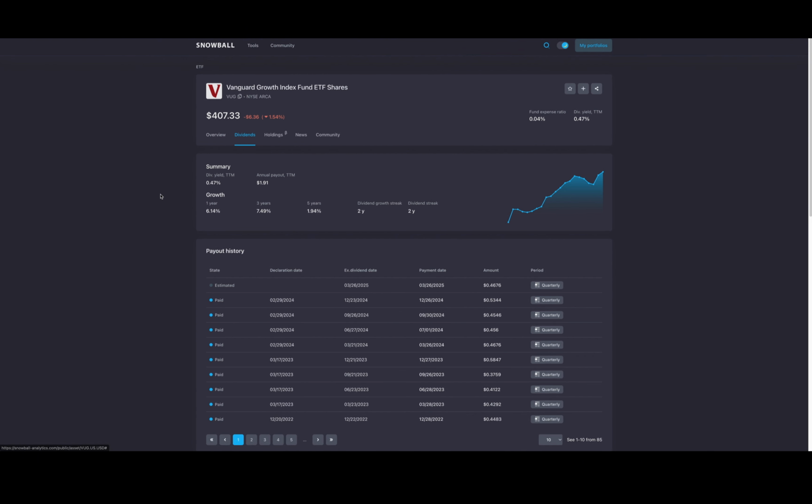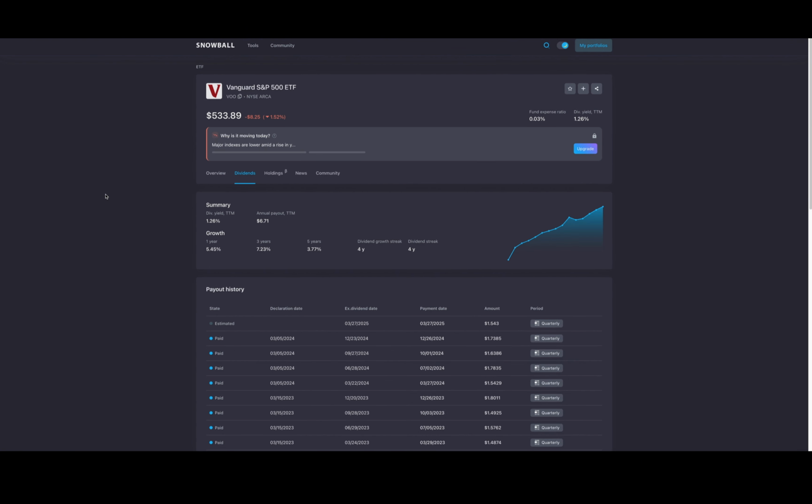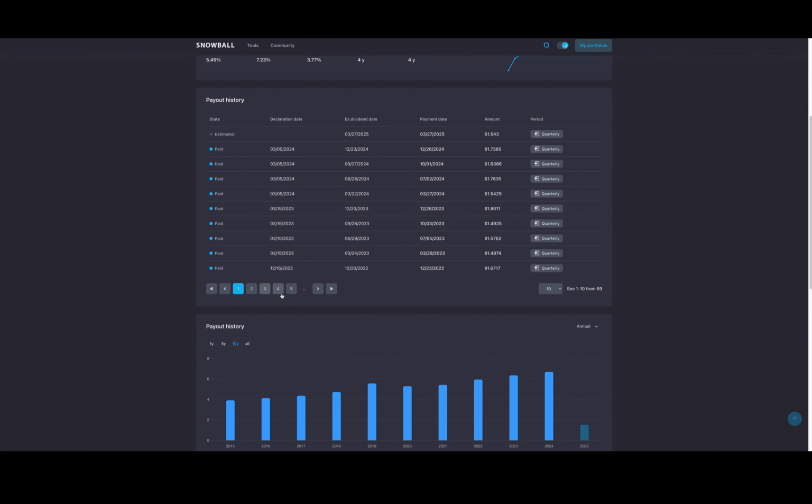Now we're going to jump into VOO to show you that. Okay, now we are in VOO, and the cool thing about this is it looks exactly the same. We can see its quarterly payments, we can see the amounts, we can scroll to the bottom, and we can go all the way back.